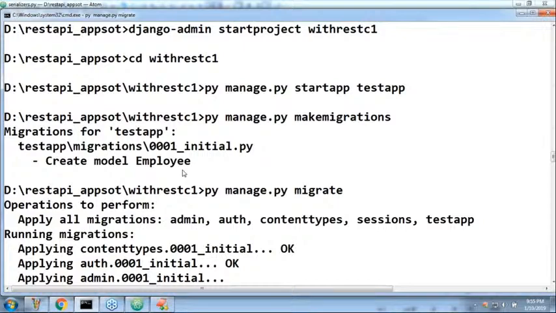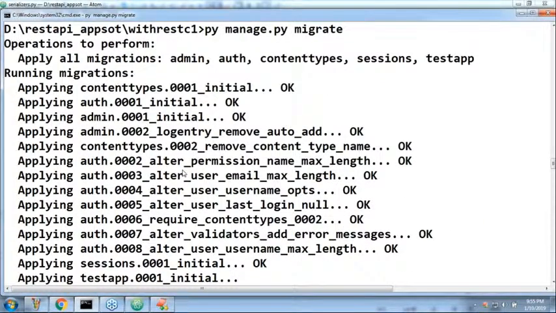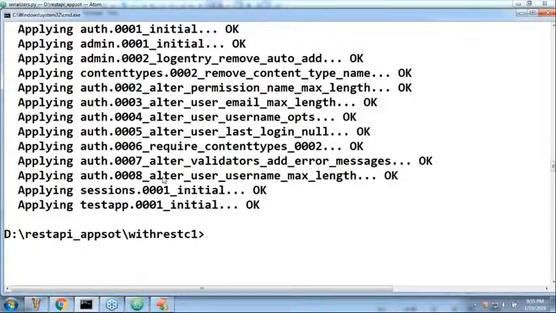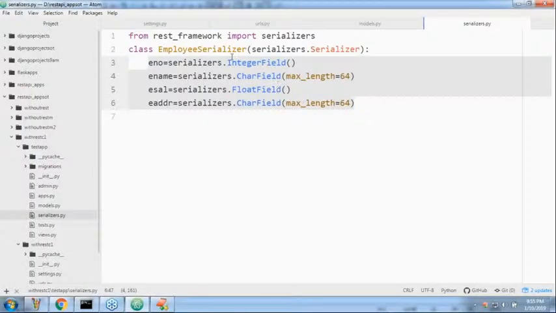So it is not Django serializers, it is REST framework serializers. That's why I imported from rest_framework serializers. These are not Django inbuilt serializers. Remember. Clear, right? Next, it is the normal serializer, it is not a model serializer.